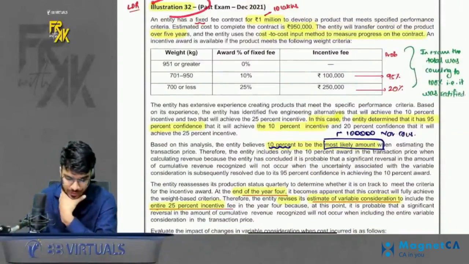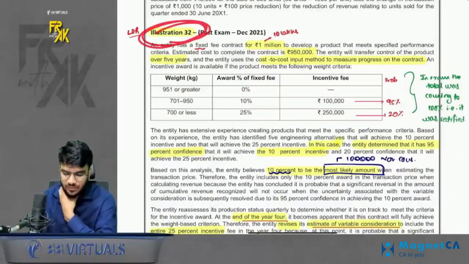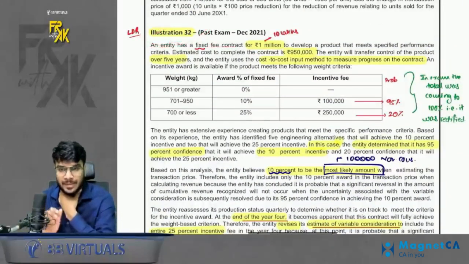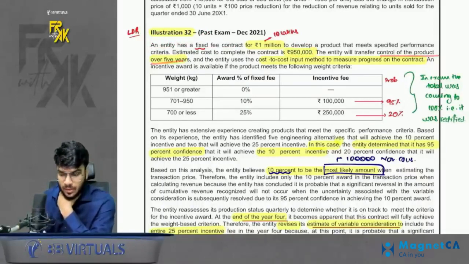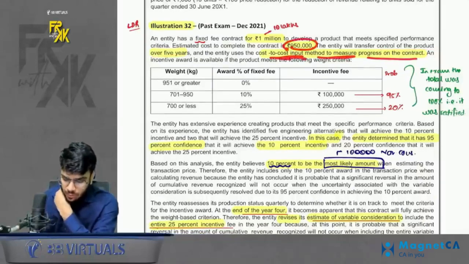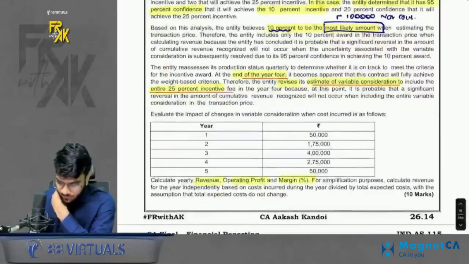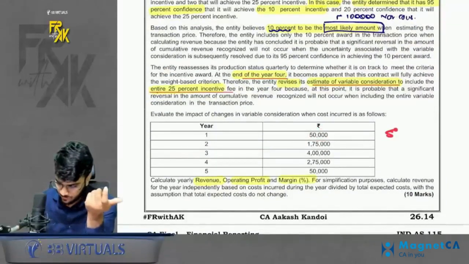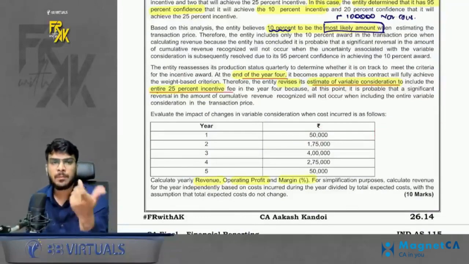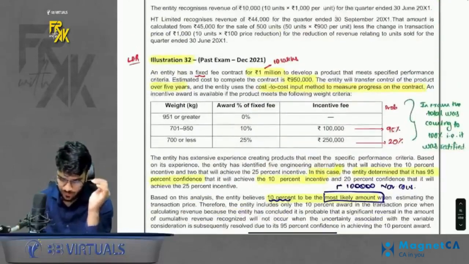Anyway, chalo. So, illustration number 32. Let's say in this, we have a fixed fee contract of 1 million. 1 million means 10 lakhs. And here the cost is going to be 9 lakh 50 thousand. It also says control is getting transferred over 5 years, and the cost to cost input method is used to measure progress. That means your total cost was 9 lakh 50 thousand. Let's say you incurred 50,000 in the first year. So this is how you will determine the percentage completion: 50,000 divided by 9 lakh 50 thousand. This much work was completed, so book this much proportionate revenue. Okay, so this is for the fixed fee.